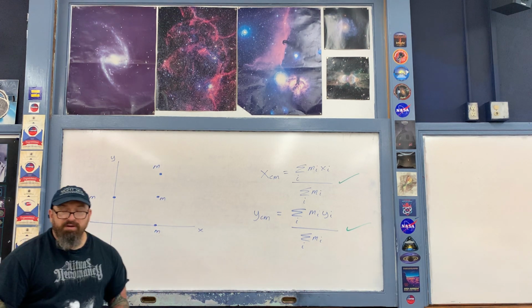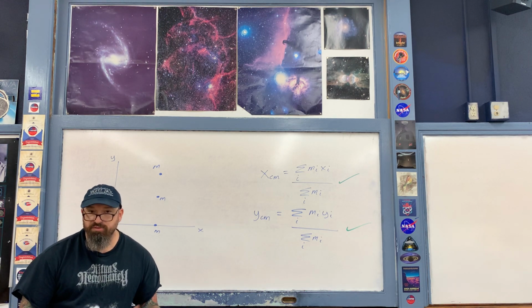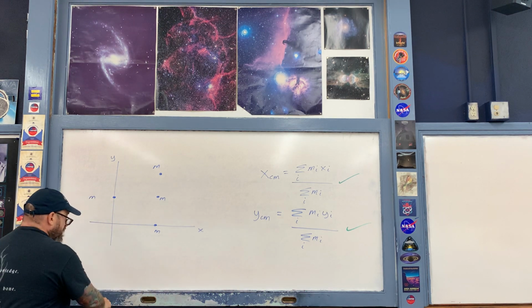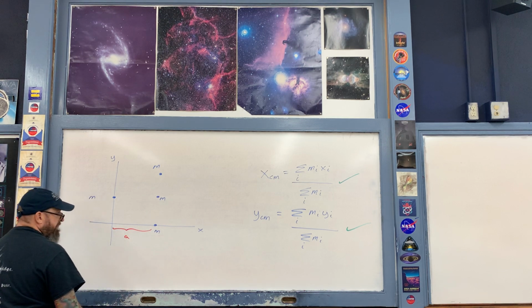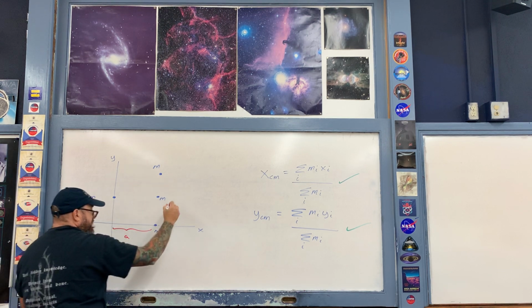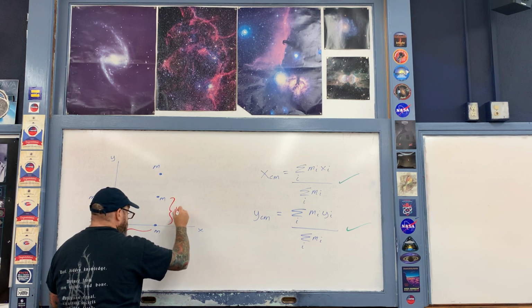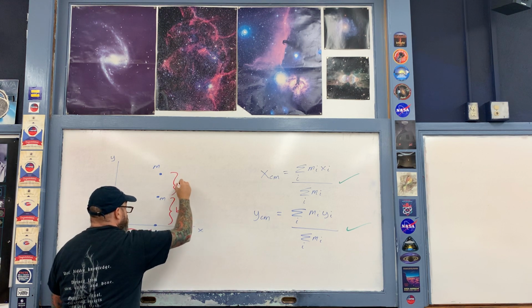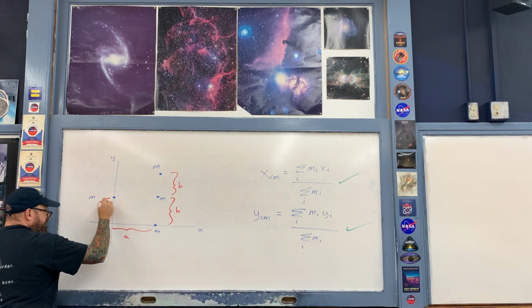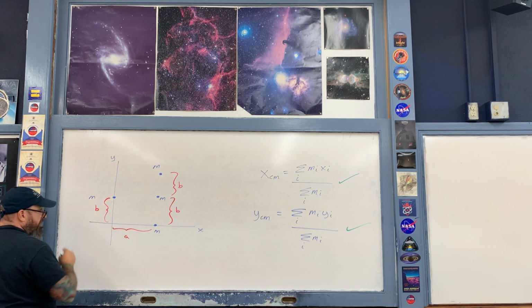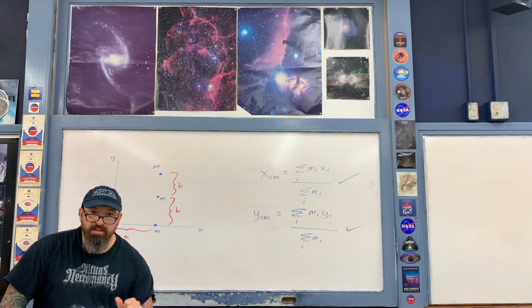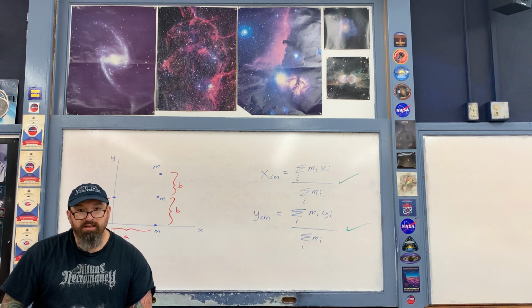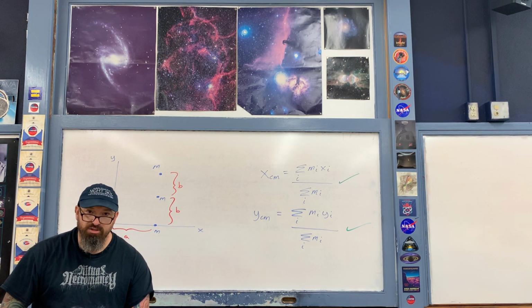Okay, and then let me define some letters here to refer to various distances. So for example, along the x-axis, let's call this distance here A. And then along the y-axis, let's call this distance here B, and also this distance here B as well. That's also the same, by the way, for this object over here on the left-hand side. And now let's go ahead and write as coordinates. We can write the individual components of these position vectors.